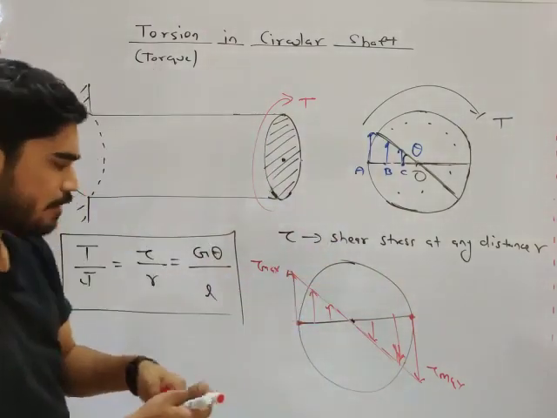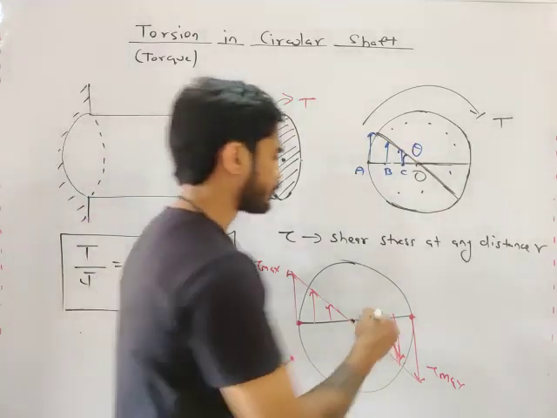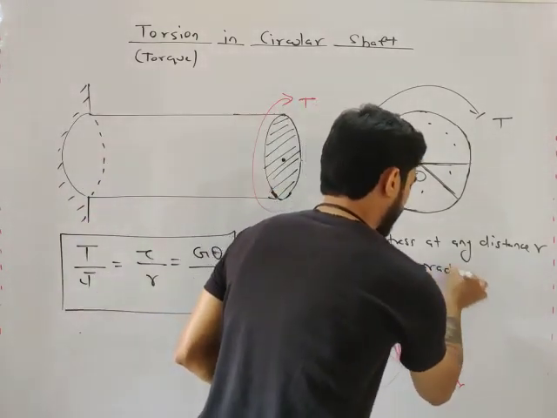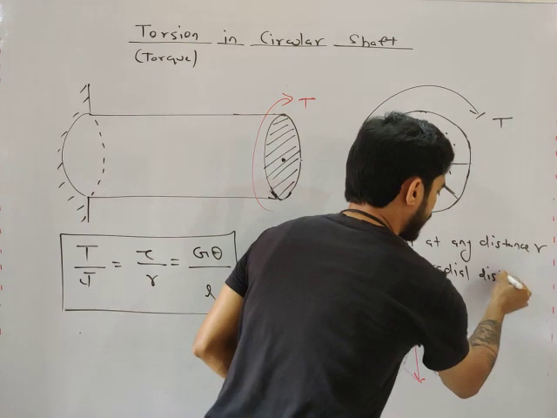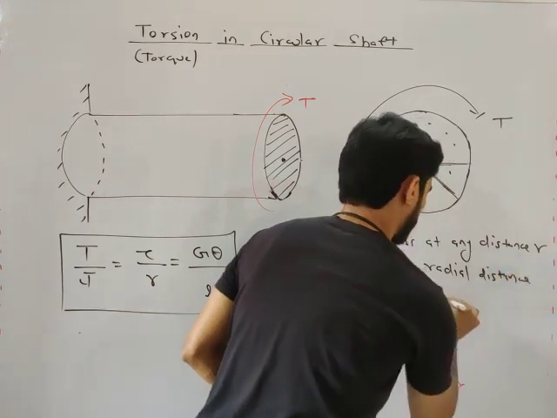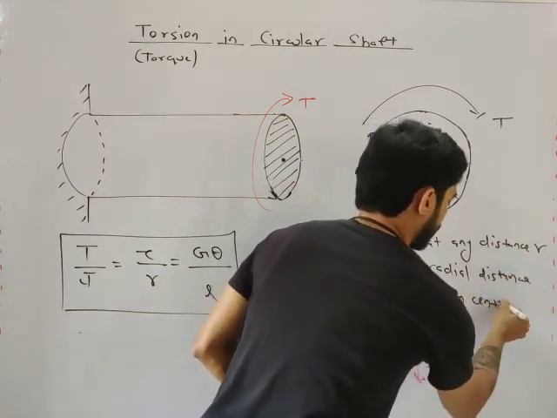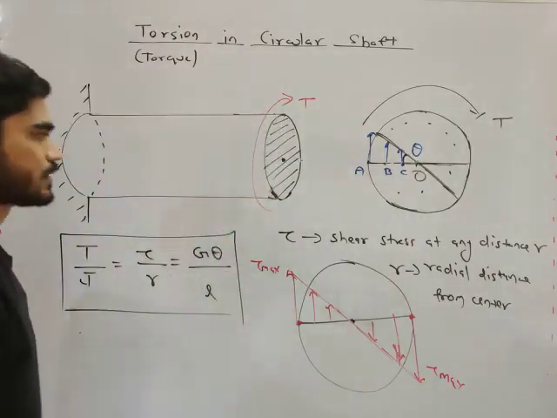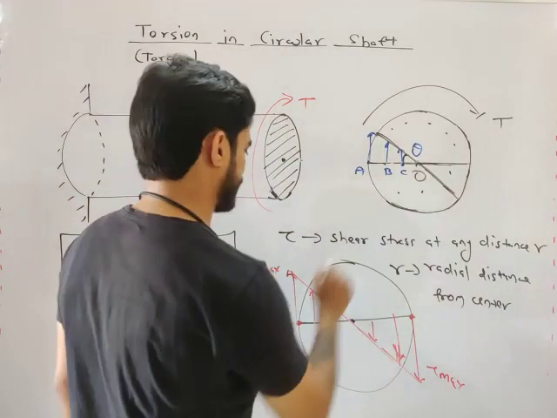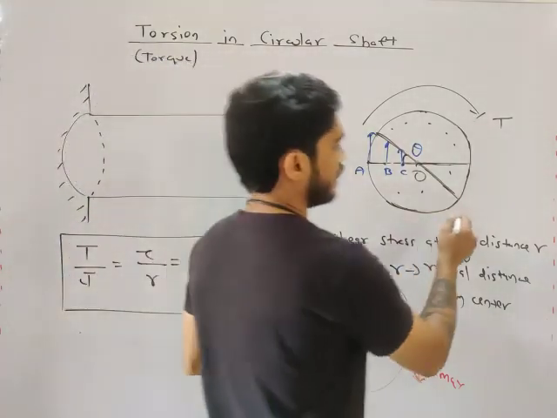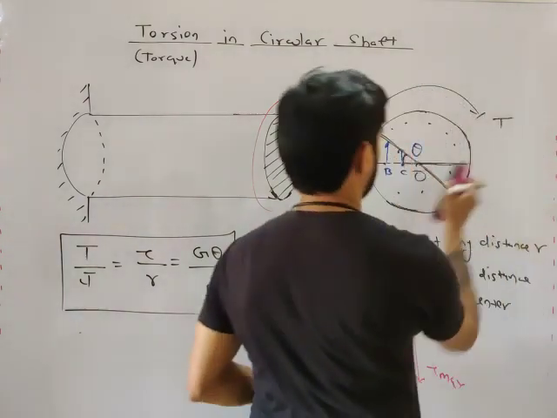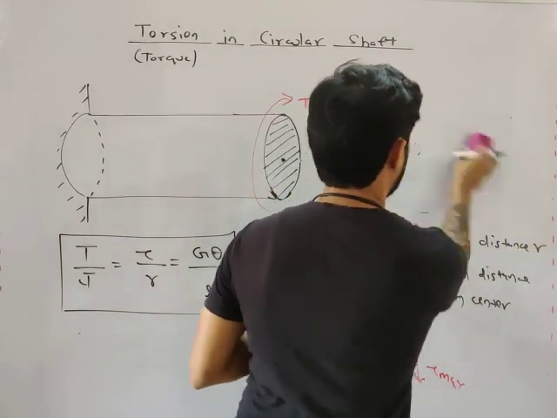And what is R? It is the radial distance from the center. What do we mean by radial distance? Let me tell you.